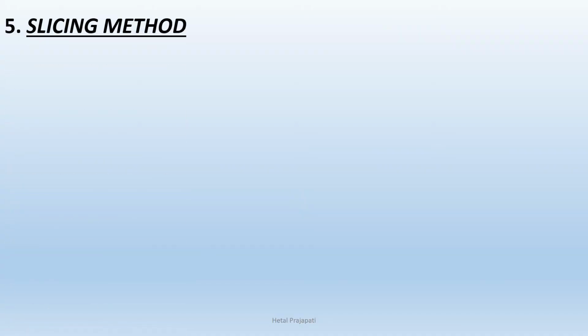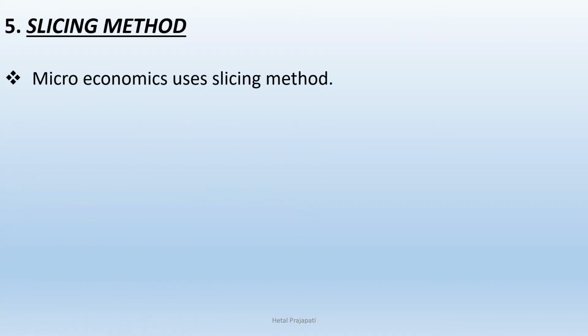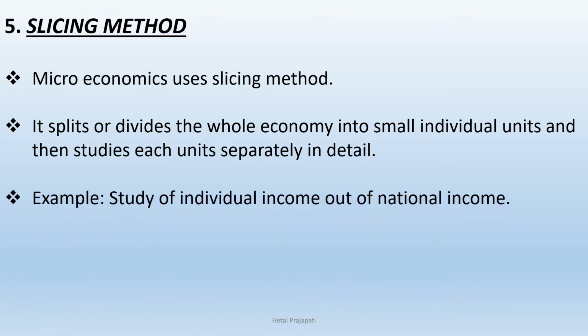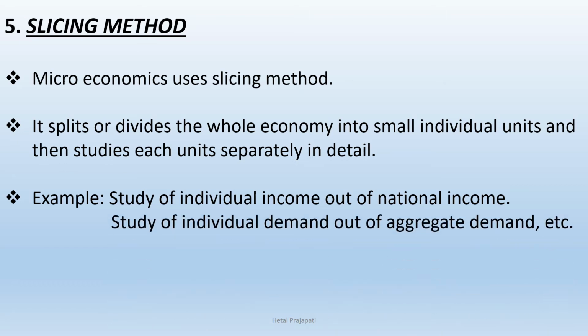Fifth point is slicing method. Microeconomics uses the slicing method. It splits or divides the whole economy into small individual units and then studies each unit separately in detail. Example: study of individual income out of national income or study of individual demand out of aggregate demand.